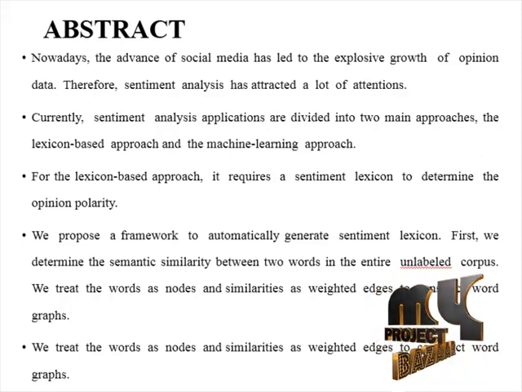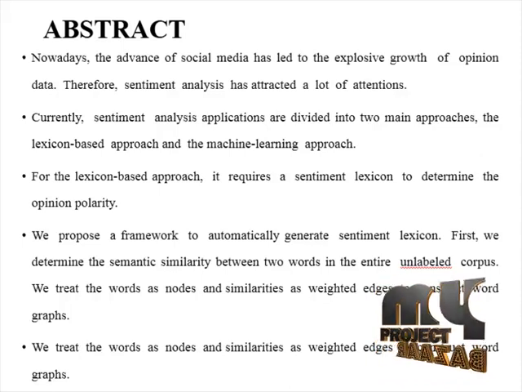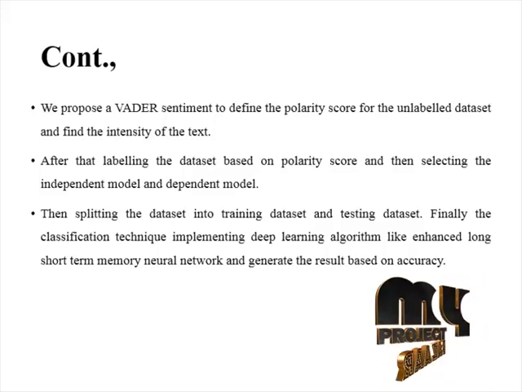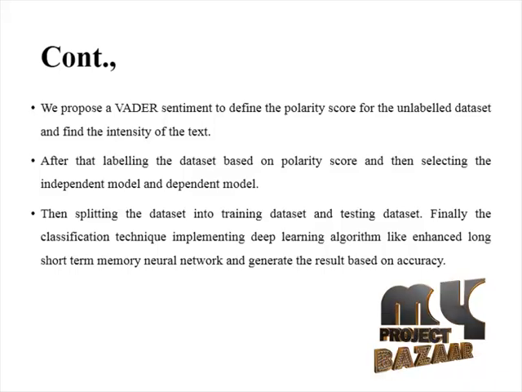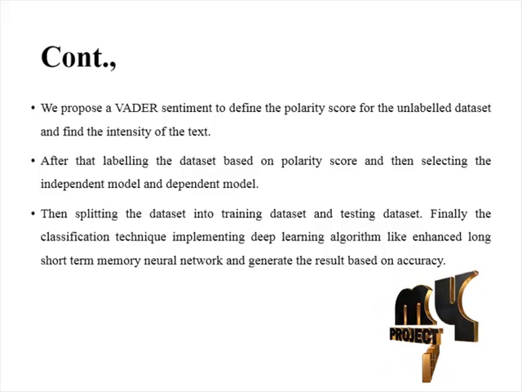First, we determine the semantic similarity between two words in the entire unlabeled corpus. We treat the words as nodes and similarities as weighted edges to construct word graphs. So, we propose a VADER sentiment to define the polarity score for the unlabeled dataset and find the intensity of the text. After labeling the dataset based on the polarity score and then selecting the independent model and dependent model, we split the dataset into a training dataset and a testing dataset. Finally, the classification technique implements a deep learning algorithm, the enhanced long short-term memory neural network, and generates the result based on metrics like accuracy.